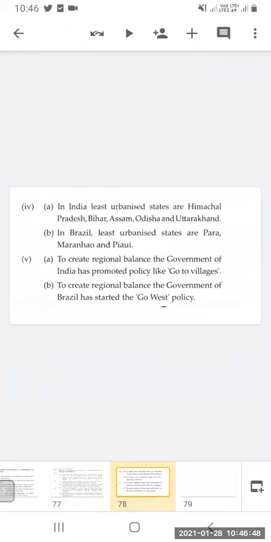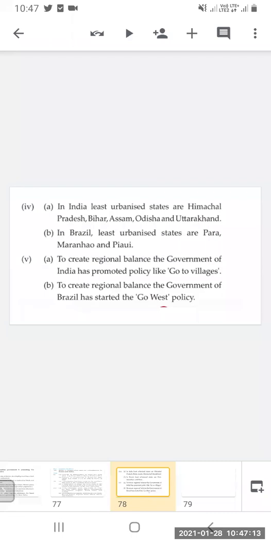In India, the least urbanized states are Himachal Pradesh, Bihar, Assam, Odisha, and Uttarakhand. And in Brazil, the least urbanized states are Pará, Maranhão, and Piauí.